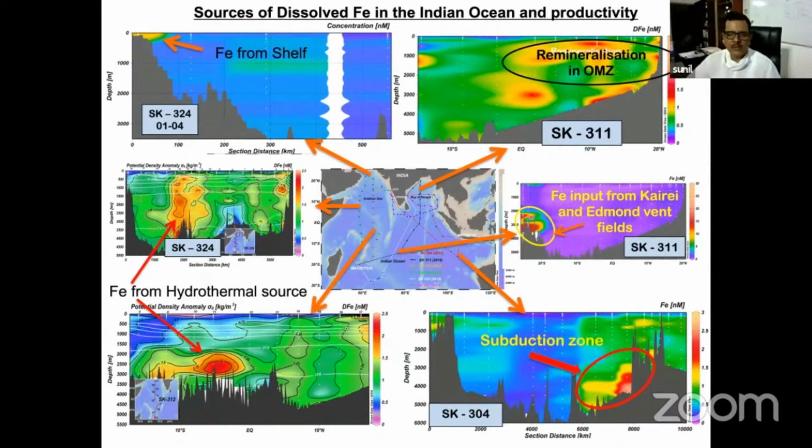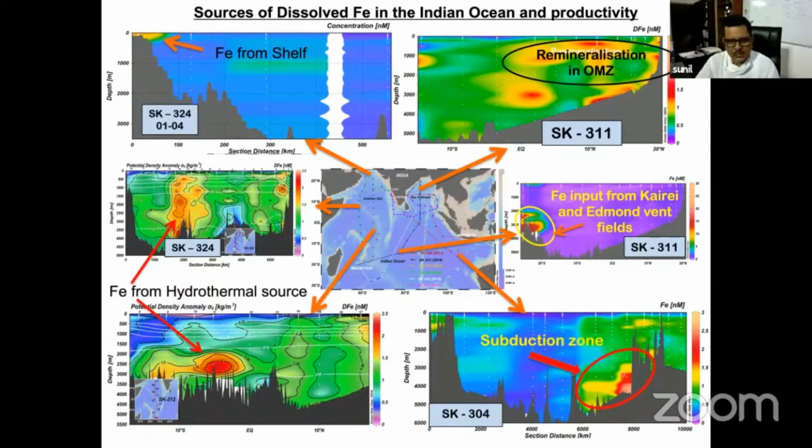And one very unique signature, which till now has been obtained only in the Indian Ocean, is along the subduction zone of Sumatra and Java, where the Indian plate is subducting. In that area also we are getting a huge amount of iron. So not only hydrothermal activity, but subduction zone processes, where the water goes inside, interacts and comes back, also supply a lot of iron. These are some of the new results which we have got, and this has really changed the understanding.